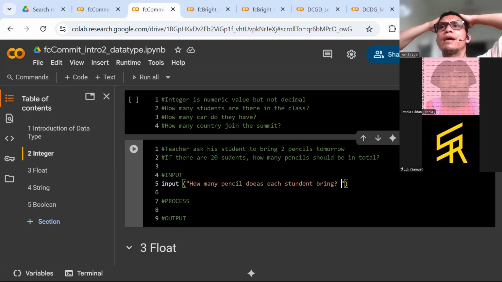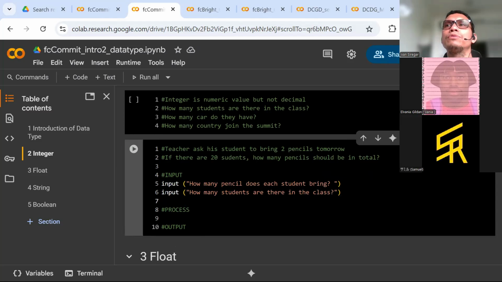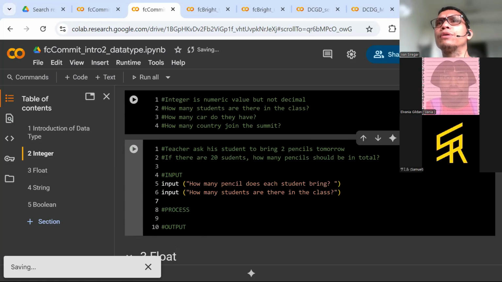How many pencils does each student bring? And put below how many students are there in the class. So you put these two lines of code as the input. I give you 1 minute to accomplish this input part.